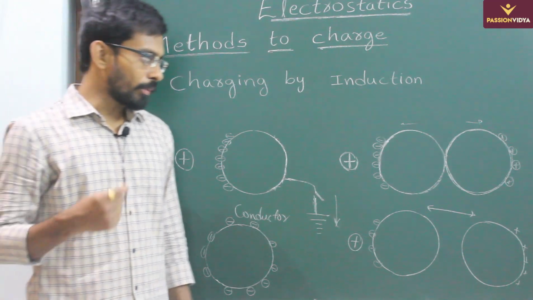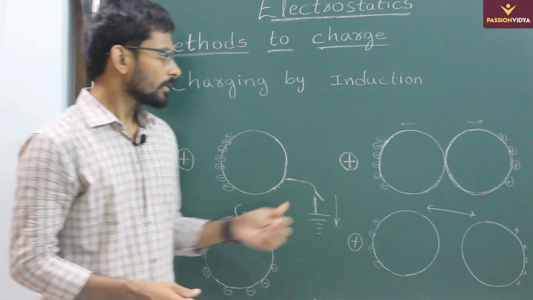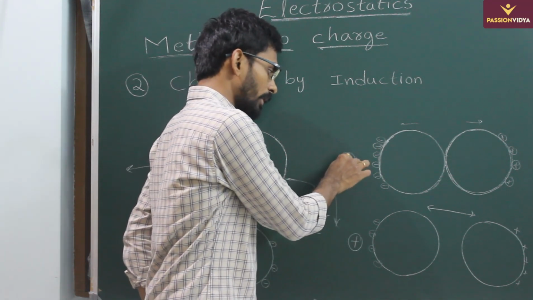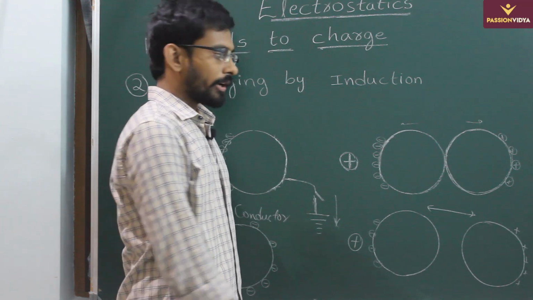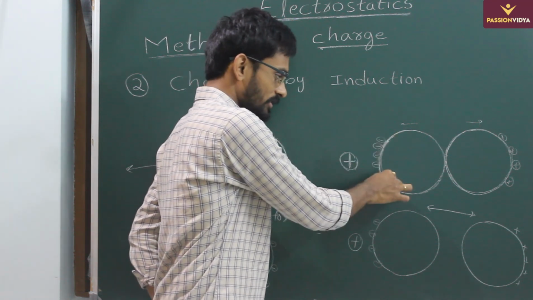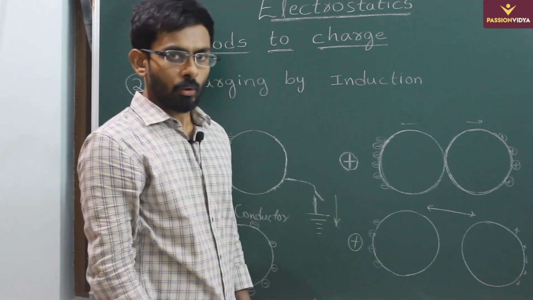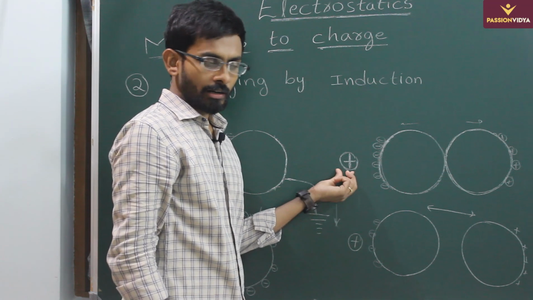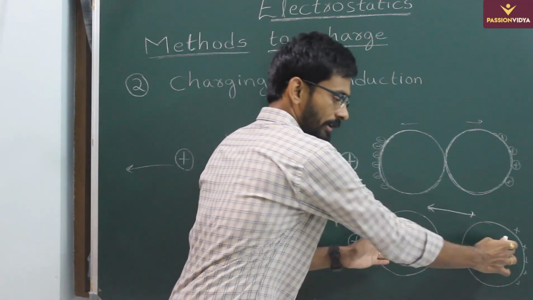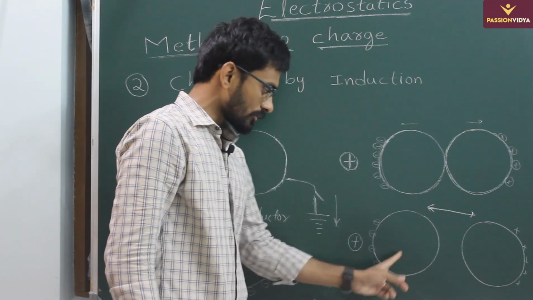So guys, we will see one more example where we can charge two conductors at a time using the induction method. So let us take two conductors which are kept in contact. Now you have brought a positive charge close to this conductor. Then induction takes place. The negative charge will be induced on the closest surface, and the positive charge will be induced on the farthest surface. Now keeping this positive charge here, we will just separate these two conductors. We will just remove the contact between them. Then the charge on this will be positive and the charge on this will be negative.